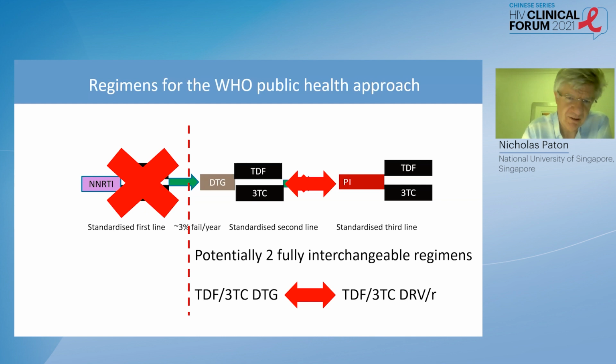So essentially what we have now, assuming that the non-nucleoside based regimens are going to be phased out, either you can start with non-nucleoside if you're still using that and just work through the changes, but assuming that non-nucleoside regimens become less used, we've essentially got 2 robust regimens: dolutegravir plus tenofovir and 3TC, and a protease inhibitor, probably best darunavir, with a tenofovir and 3TC nucleoside combination. And these appear, at least from NADIA, from extrapolating the results, these are probably fully interchangeable. So you can just use them taking into account other factors of tolerability and cost, just use them in the best sequence for your patients.